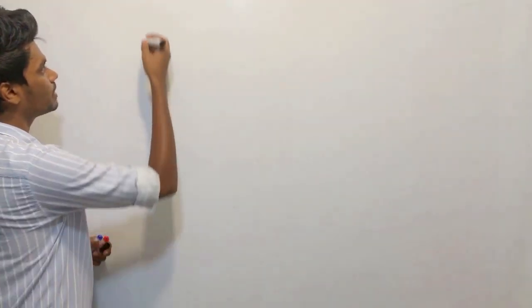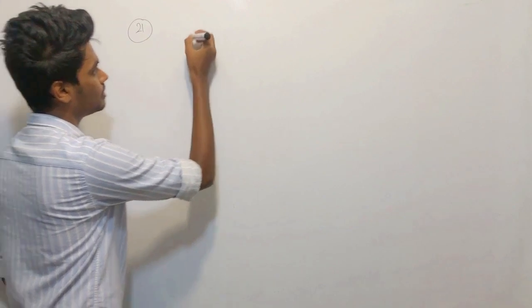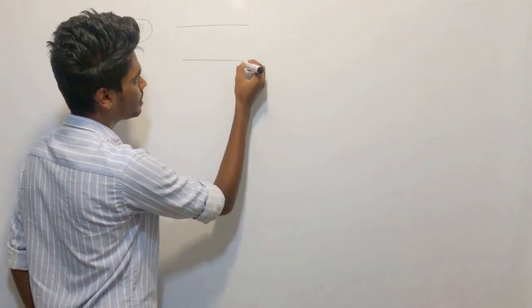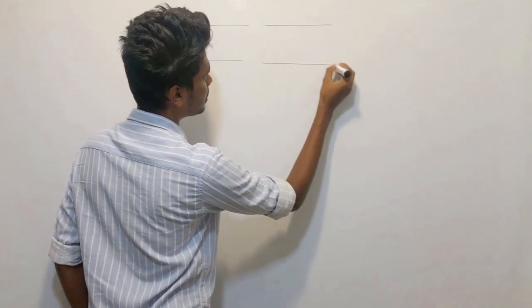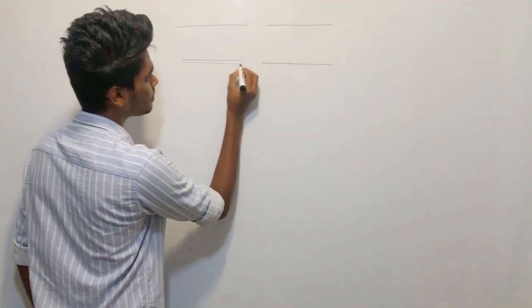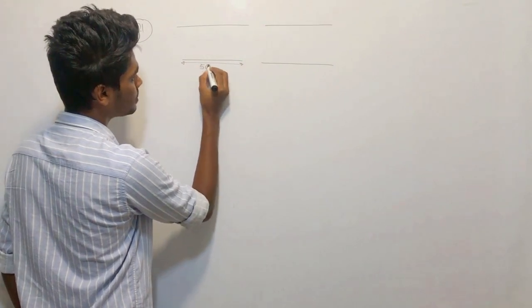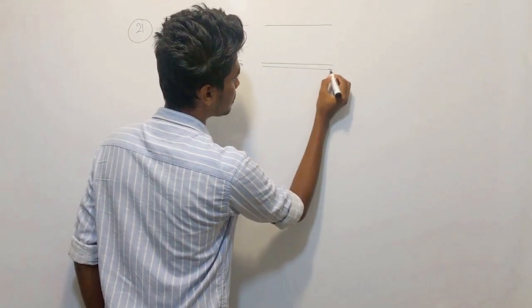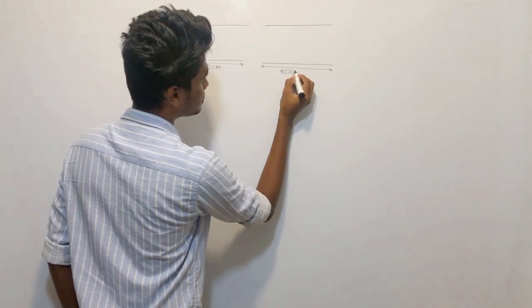Here it says: two identical open pipes of length 50 centimeters are sounded with a fundamental note.